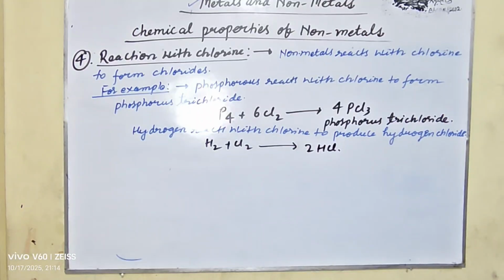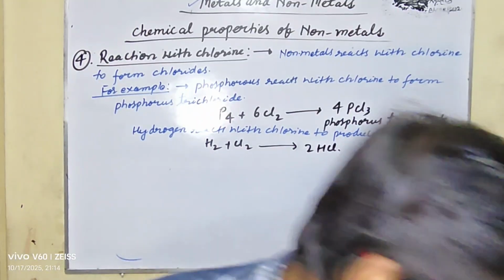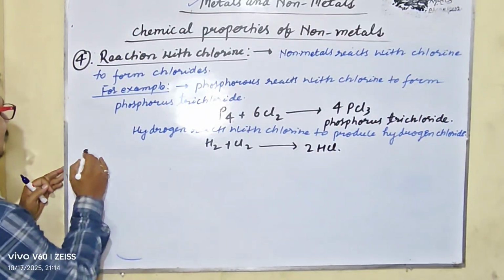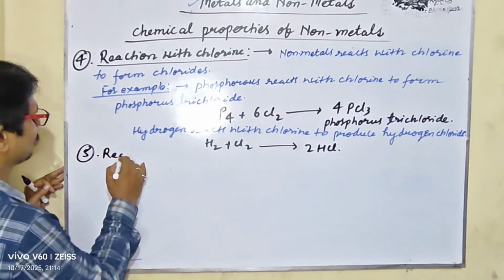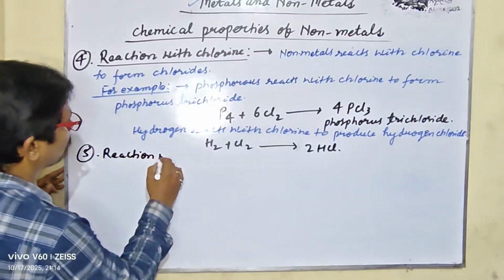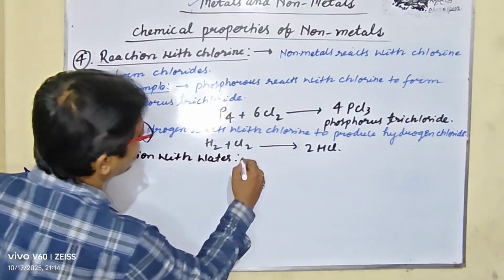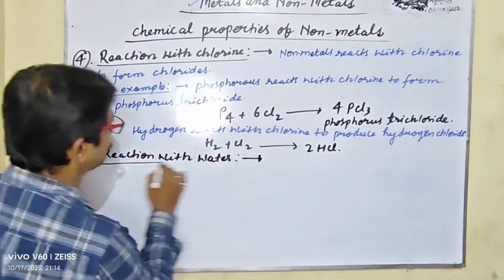Let us take another reaction. First is the electronegative character, second is the reaction with oxygen, third is the reaction with dilute acid, fourth is the reaction with chlorine. Next, fifth is the reaction with water, that is the reaction with H2O.